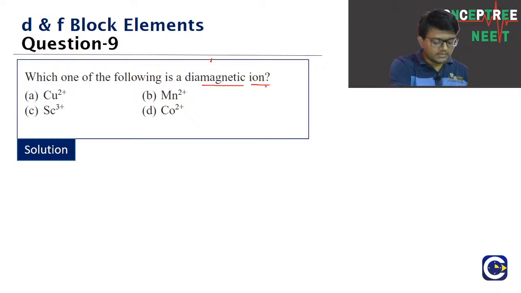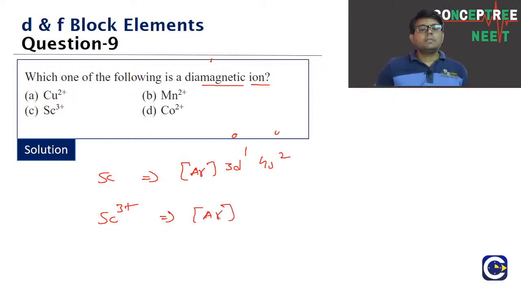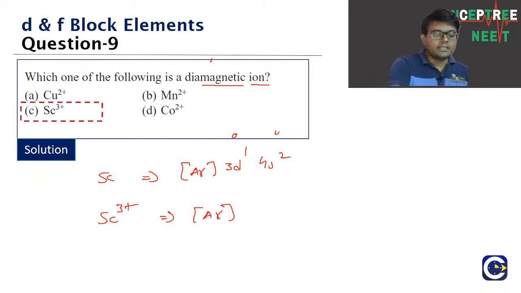Check it guys. Question number 9. If we look at scandium, right? Scandium, what is the normal arrangement? Argon 3d1 4s2. That is scandium, the first element of the 3d series. If you look at scandium 3+, we have to remove the 2 electrons of the 4s and 1 electron from the 3d. Remaining is what? Just argon. Means it will not have any unpaired electrons. So check this one guys. Scandium 3+, 0 unpaired electrons means what? That is going to be diamagnetic.